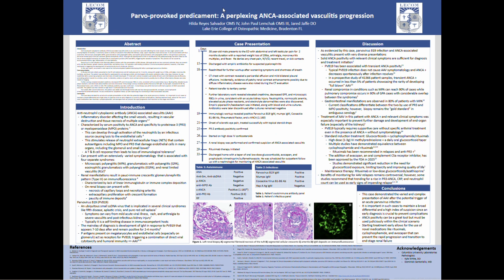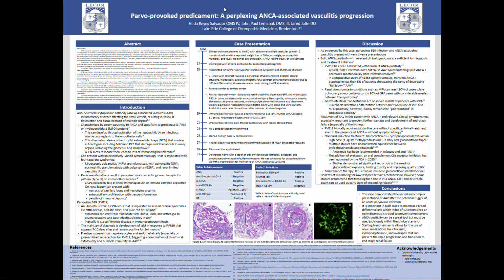In this case, the patient was a 38-year-old male that presented initially to the emergency department for abdominal pain, weight loss of 20 pounds, arthralgia, mononeuritis multiplex, and a fever. He was initially misdiagnosed with pyelonephritis, leading to an empiric antibiotic treatment. However, he developed worsening symptoms with shortness of breath, indicating a greater disease process. Immunological workup revealed positivity to parvovirus B19 IgM, c-ANCA antibodies, and anti-PR3 antibody.